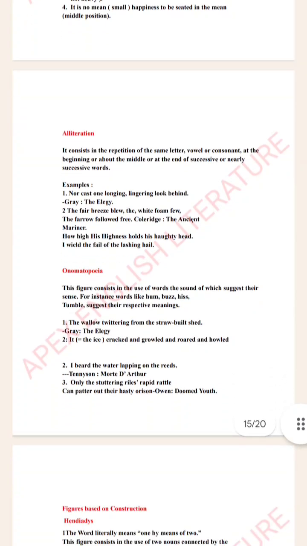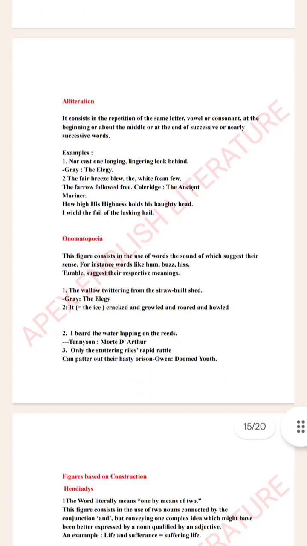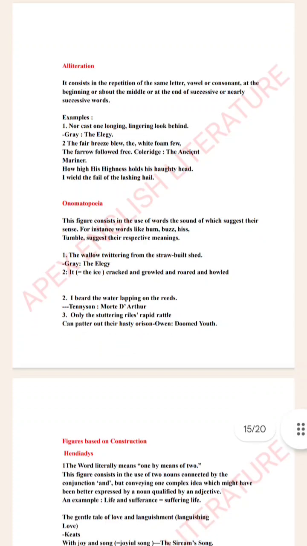Then we have onomatopoeia, which is the sound or the sense of sound or the sounds made by animals. For example, we say hum, buzz, hiss, tumble, twittering, lapping, stuttering. Whenever we see words that make sounds, we use onomatopoeia.